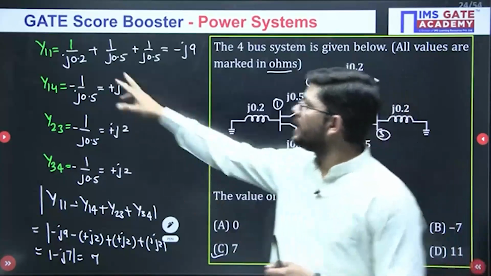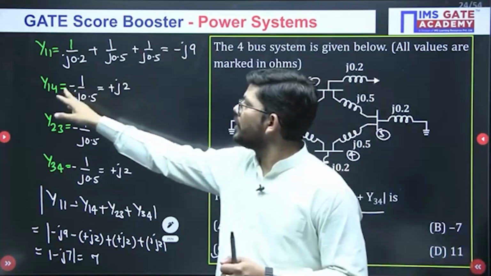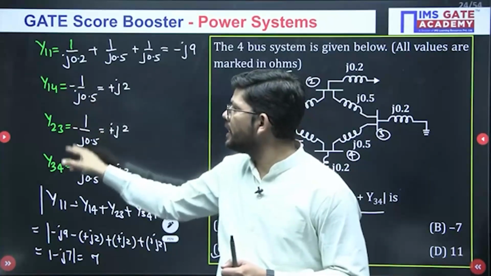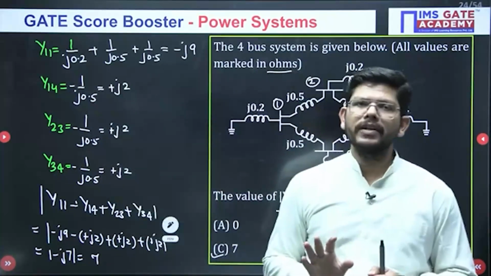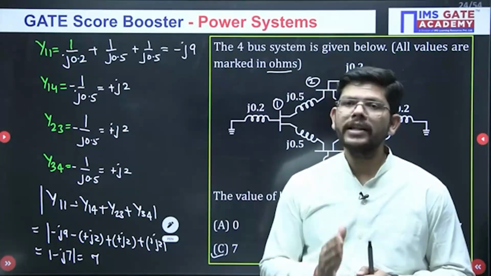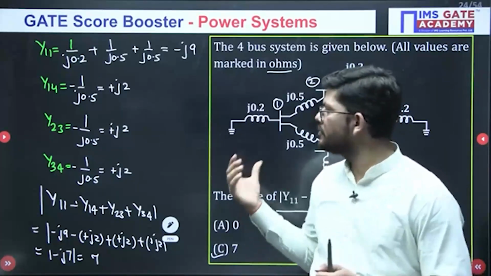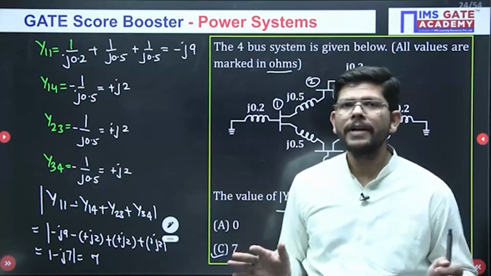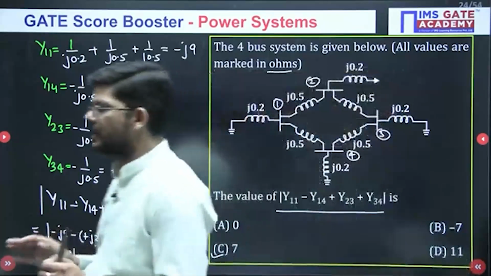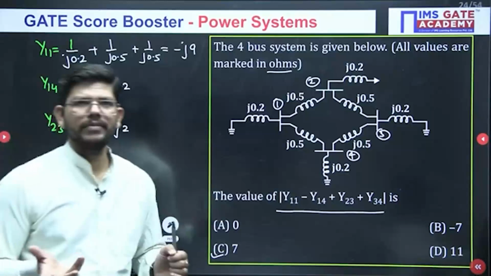Second thing, diagonal elements are positive, and off diagonal elements have a negative sign before them. These two are the mistakes that people can make in this kind of question. Otherwise this seems to be a very easy one, and everybody knows how to calculate the Y bus matrix.